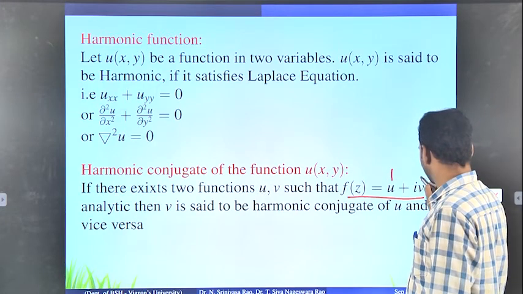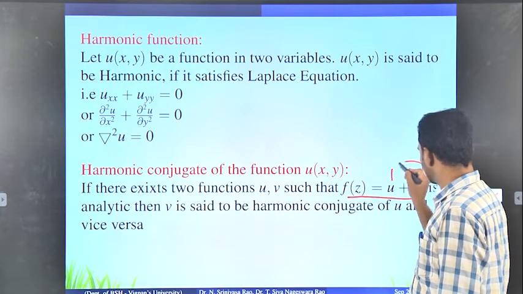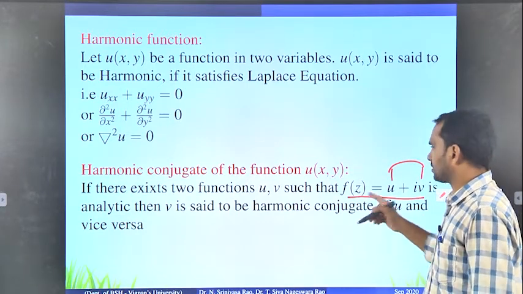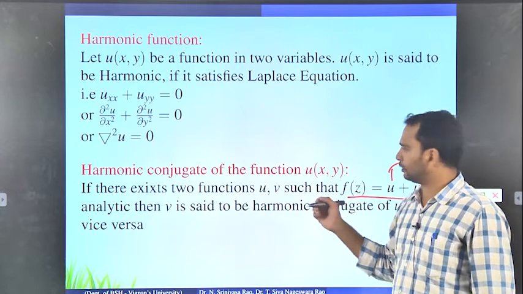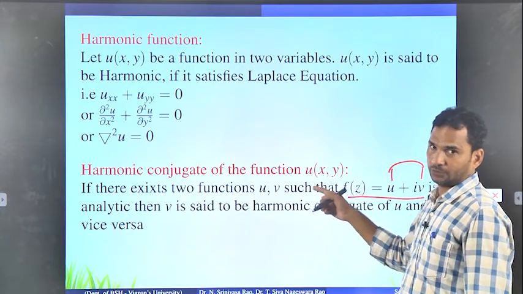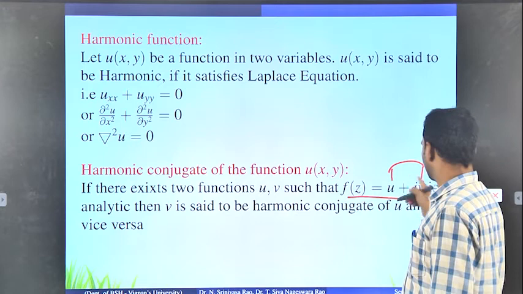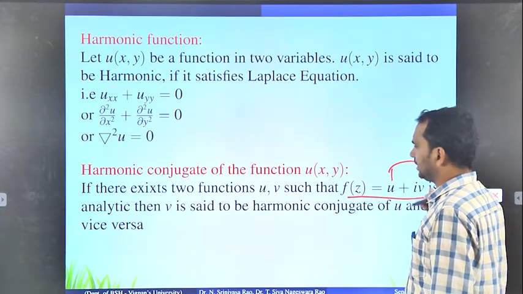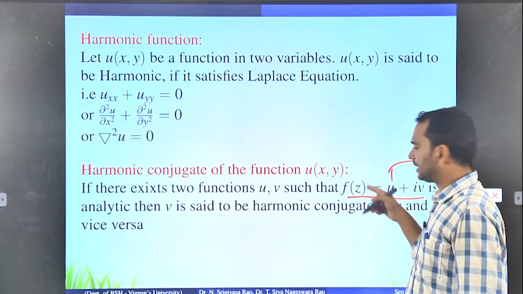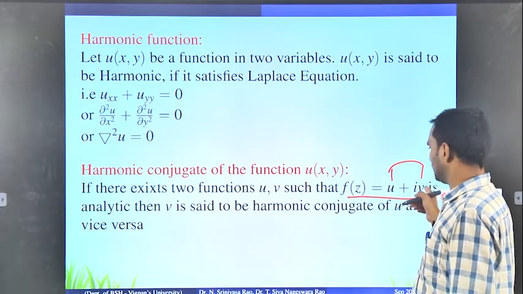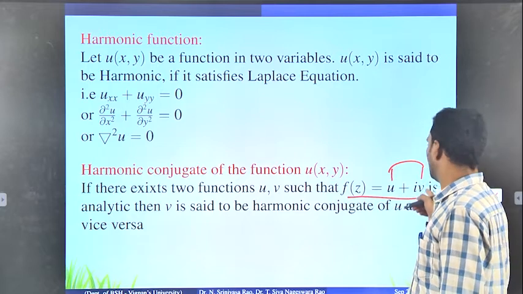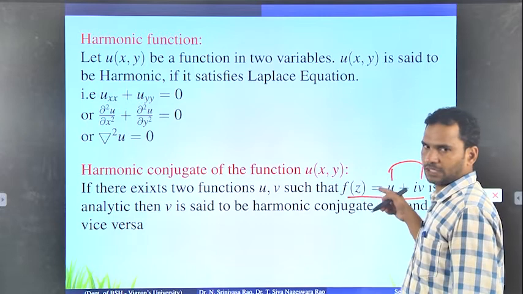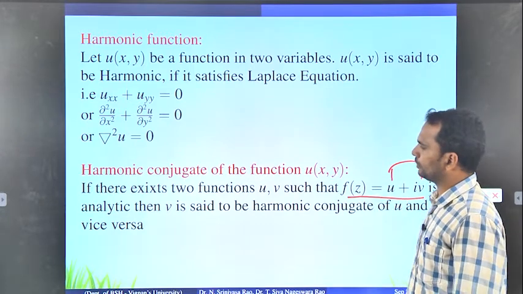So simply you can remember, if f of z equals u plus iv is analytic, then u is a harmonic conjugate of v and v is a harmonic conjugate of u. So the vice versa we can define. This way you have to find a harmonic conjugate of a given function u. If u is given, you have to find v, then if you add u plus iv, this is called an analytic function. So v is called the harmonic conjugate of u.